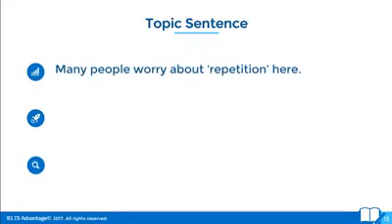Many people worry about repetition here. This is a huge problem. I don't know where this came from, and it's particularly prevalent in certain countries.